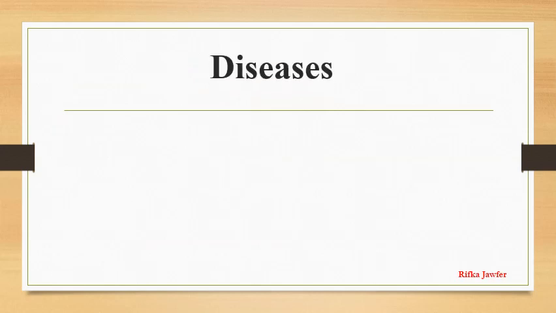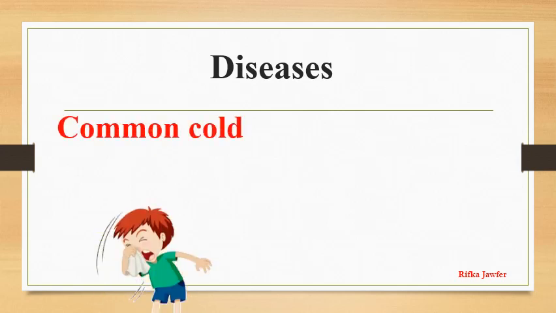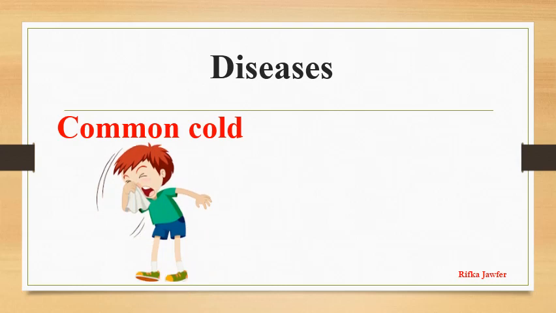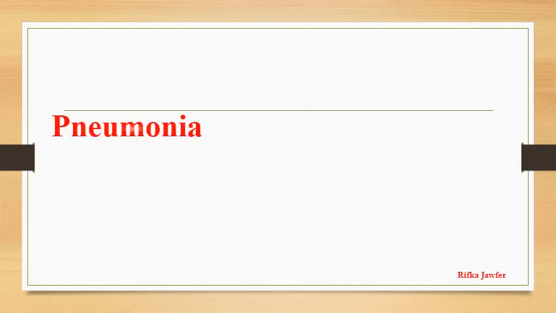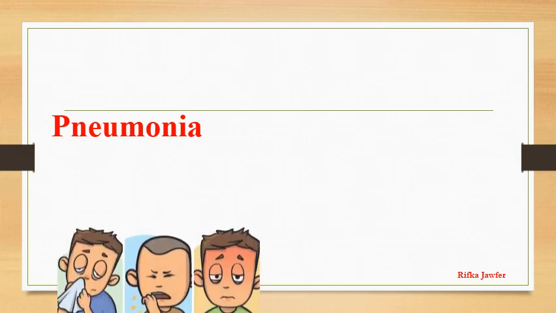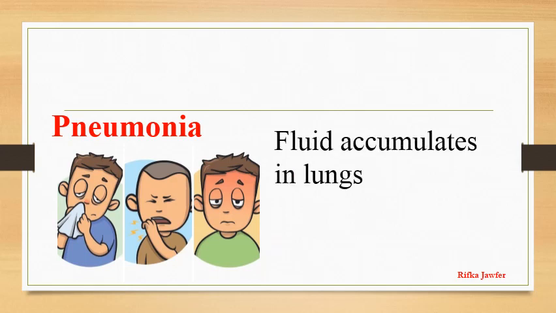Now let us see about the diseases related to the human respiratory system. The most common disease is the common cold. It is caused by a virus. The symptoms of the common cold are headache, sneezing, a running nose, and cough. And there is no medical treatment for the common cold. Second is pneumonia. It occurs by bacteria or by virus. The lungs are infected and fluid accumulates in the lungs. The reasons for pneumonia are prolonged cold and cough.